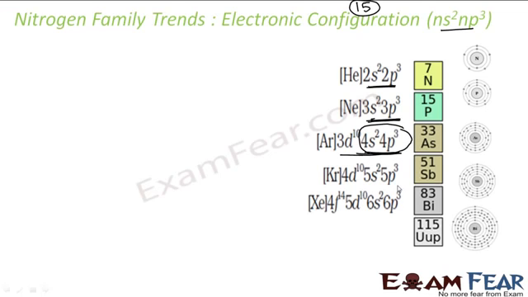For my antimony, it is 5s2 5p3. For bismuth, it is 6s2 6p3. You see, that is my general format. The electronic configuration is a big one, but the last part is the most important. So this is the format: ns2 np3.